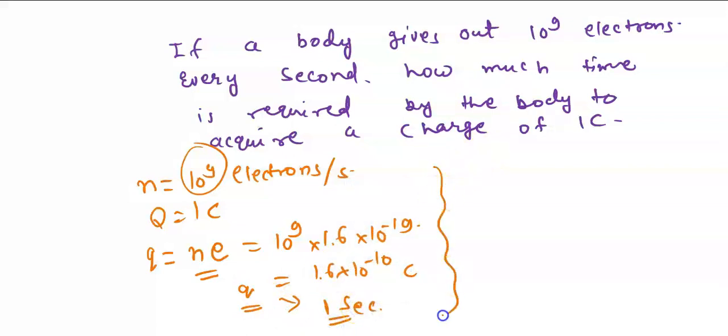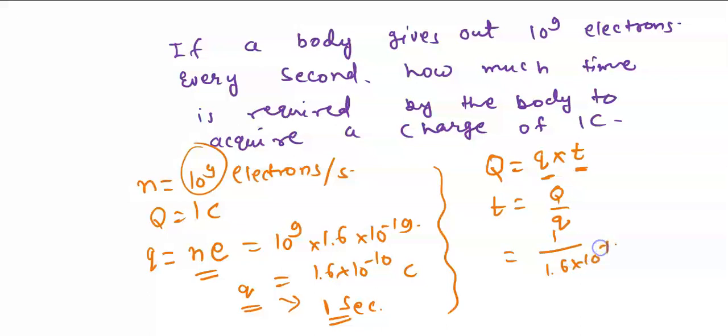So certainly what will happen? If you have to find the time, you know that total charge will be small q into time. In 1 second this much, in t time, if you multiply it, you will get Q. Or you can say time will be the total charge divided by small q. Total charge is how much? Total charge is 1, and this is 1.6 into 10 to the power minus 10. And then you solve this, this will be 6.25 into 10 to the power